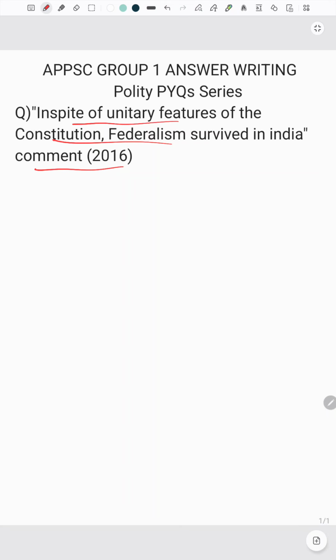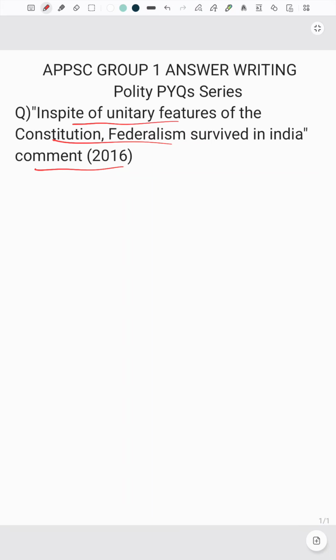Before going into this question, there was a comment asking how we find the kind of quotations that I use in this Polity answer writing. Technology has become so useful in this preparation that you can directly go to Google and ask for the best quotations on the Indian federal structure or on Indian constitutionalism. You will find very good quotations, and among those you need to pick the better and wiser one, and memorise it so that you can use it in your questions. This is the answer I want to give for that question in the comments.